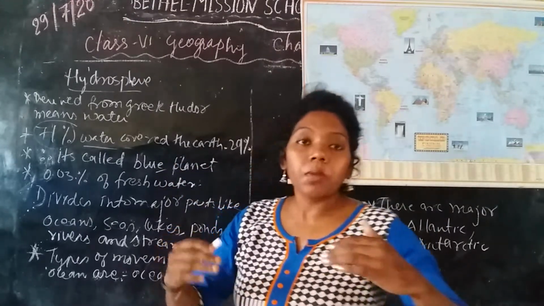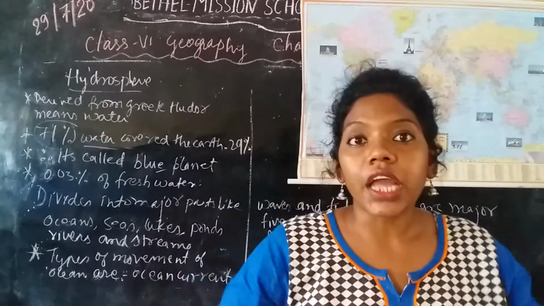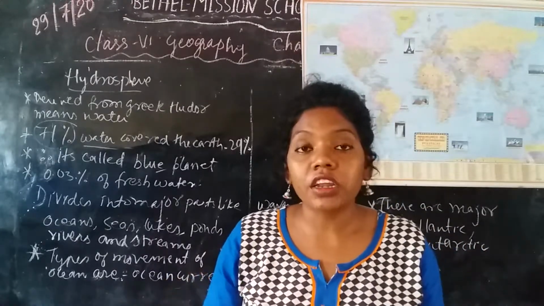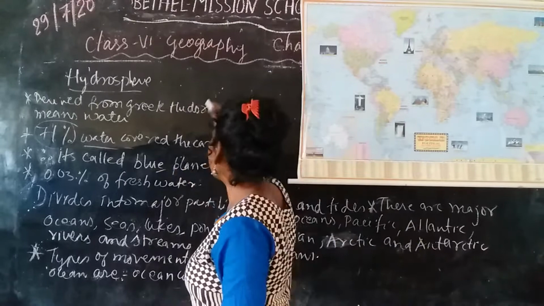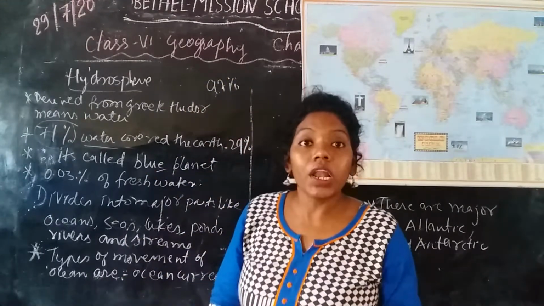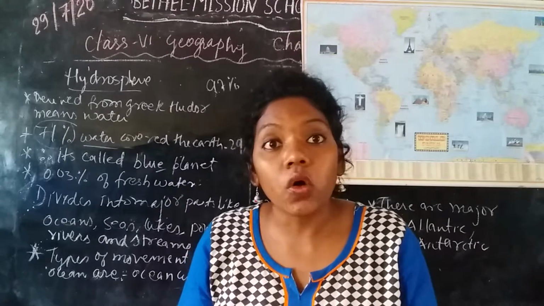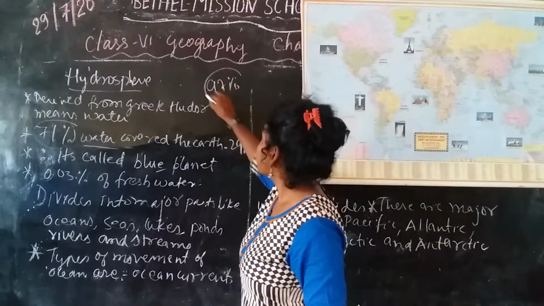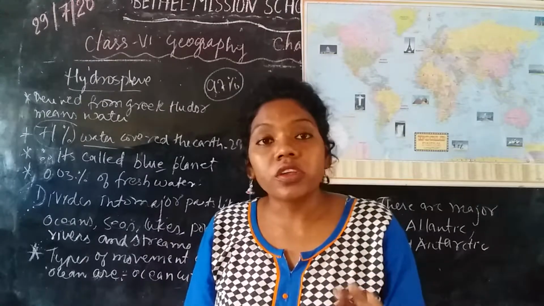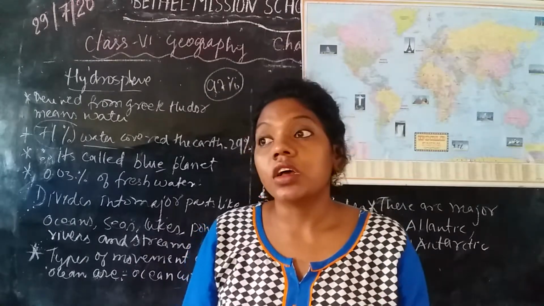If you divide it into different categories, taking 100% of the water on the earth's surface, 97% of the water is in the oceans, and ocean water is always salty.